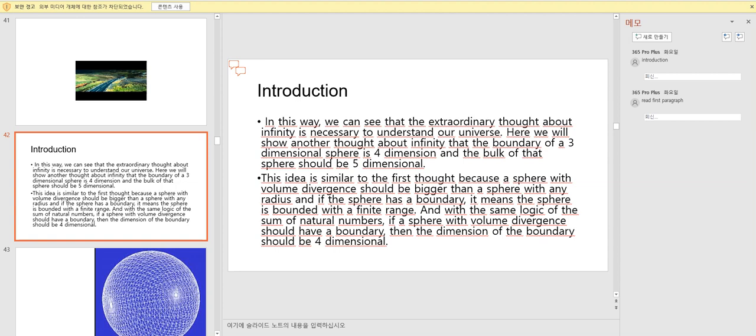Here, we will show another thought about infinity: the boundary of a three-dimensional sphere is four-dimensional, and the bulk of that sphere should be five-dimensional. This idea is similar to the first thought because a sphere with volume divergence should be bigger than a sphere with any radius. And if the sphere has a boundary, it means the sphere is bounded within a finite range. And with the same logic as the sum of natural numbers, if a sphere with volume divergence has a boundary, then the dimension of the boundary should be four-dimensional.